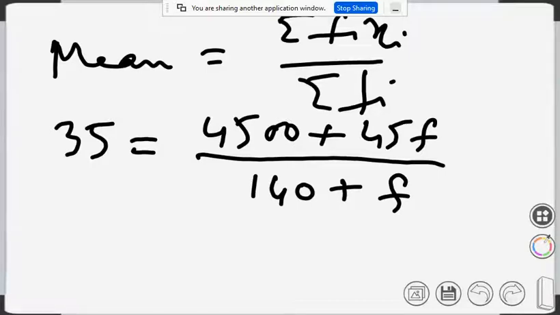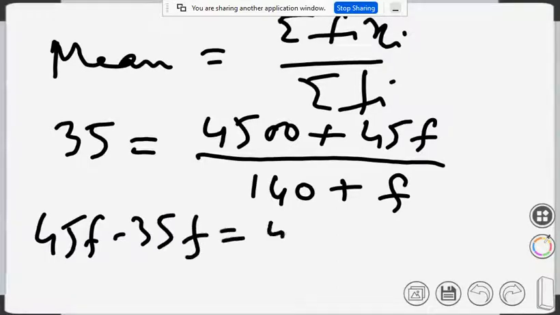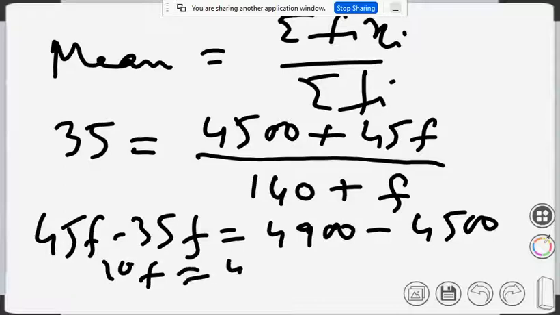Please quickly do it. Simplifying here, we get f equals 40. Just cross multiply and you get the equation 45f minus 35f equals 4900 minus 4500, and from there 10f equals 400.